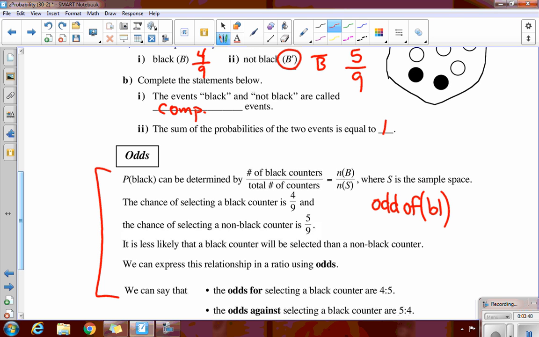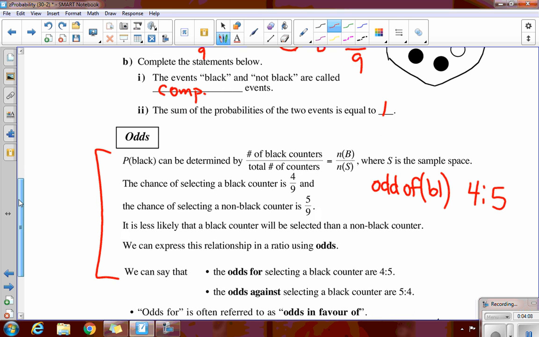How many black marbles were there? There was 4. How many weren't black? 5. So the odds of getting a black marble are 4 to 5. I have 4 of them that I could get. 5 of them happen to be the other color.